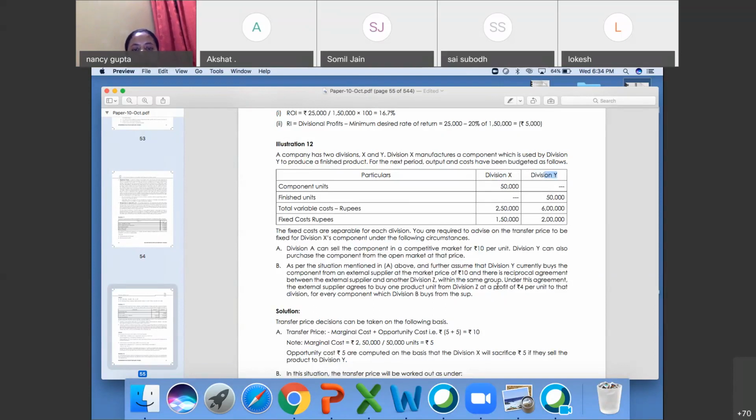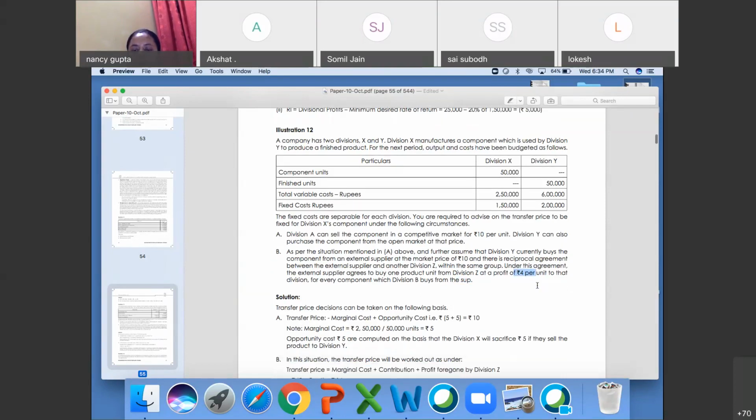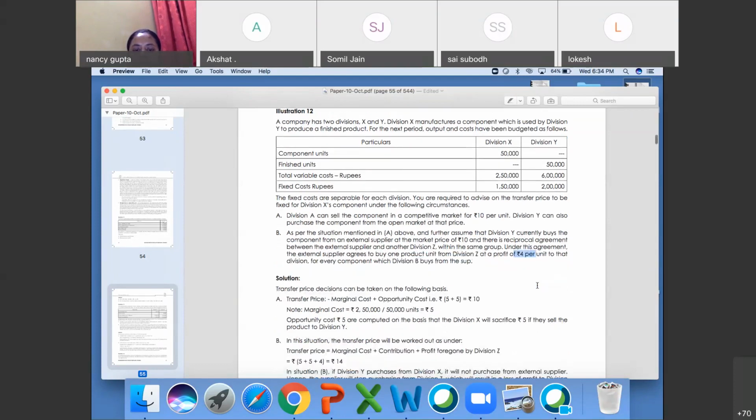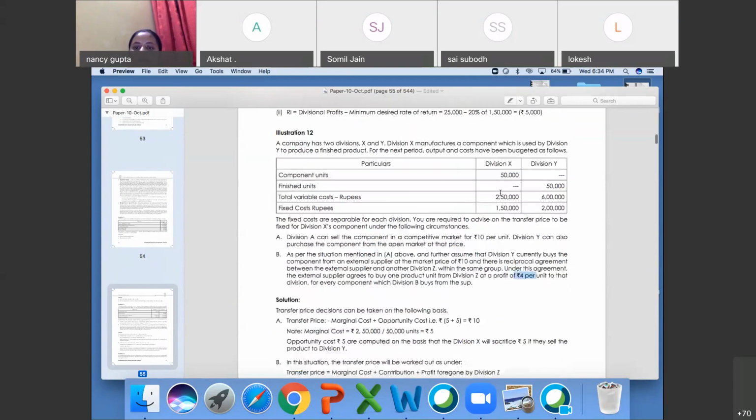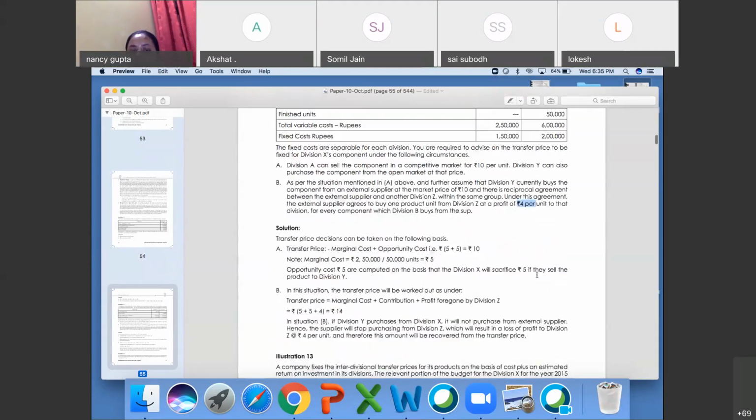Under this agreement, the external supplier agrees to buy 1 unit from division Z at a profit of 4 per unit of that division for every component which division Y buys from the supplier. If he buys from the competitive market, the cost will be 10 rupees, and 4 rupees he is going to add as a profit. So he'll charge 14 rupees.